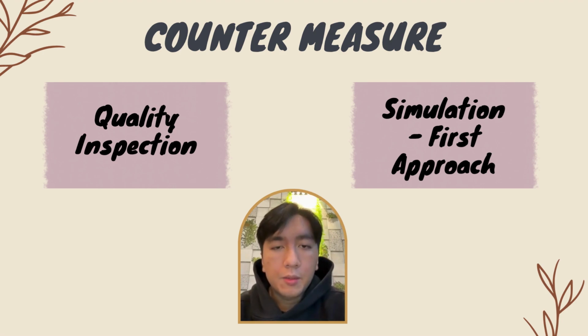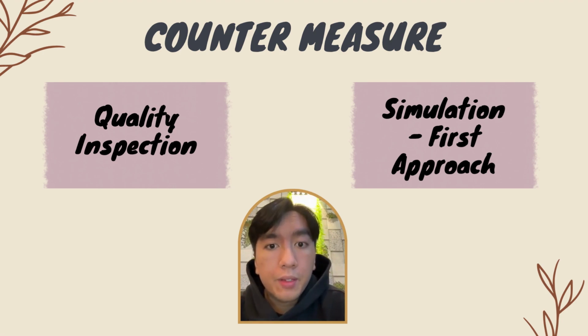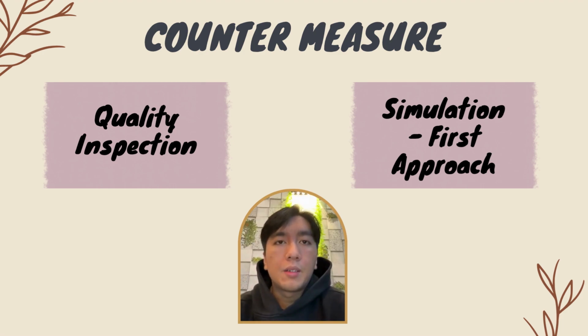Next is the countermeasure, which is really crucial for the previous problems. The first countermeasure is quality inspection. Conduct immediate item inspection upon procurement to verify component functionality, with a small budget buffer for replacement parts if needed. So basically, the sensor needs to be inspected before installing it in the real-time traffic light or real-time use.